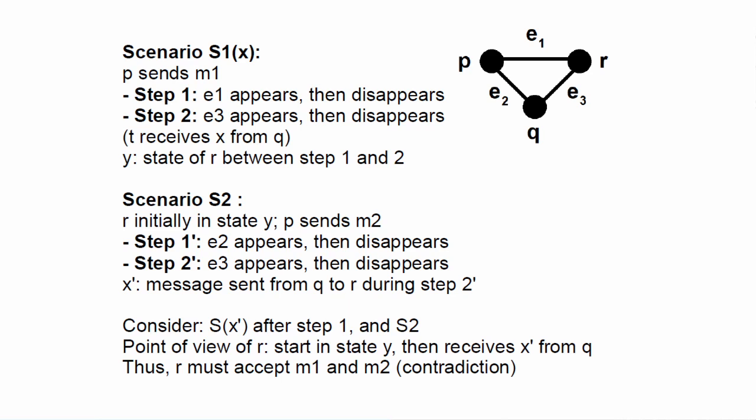Let's call X prime the message sent from Q to R during step 2 prime. Okay? And now, finally, let's consider scenario 1 with parameter X prime after step 1 and scenario 2. What is interesting here is that, from the point of view of R, what happens is exactly the same in both cases. R starts in state Y, then receives X prime from Q. Thus, according to both scenarios, R must accept both M1 and M2, which are two different messages, which is a